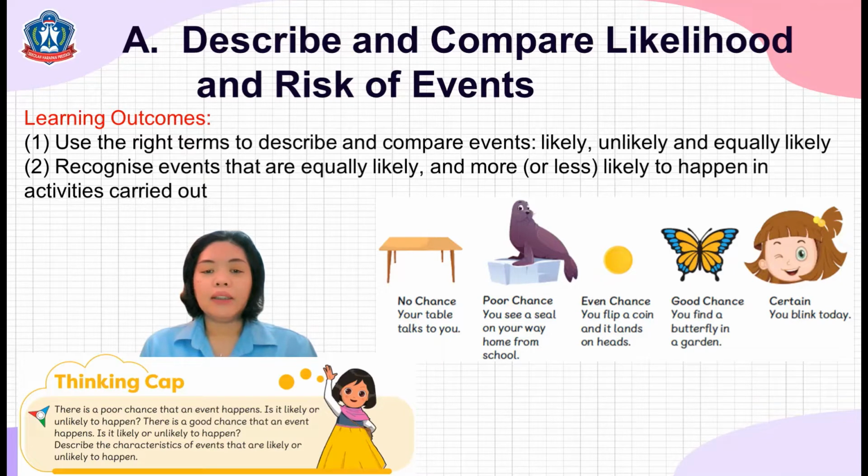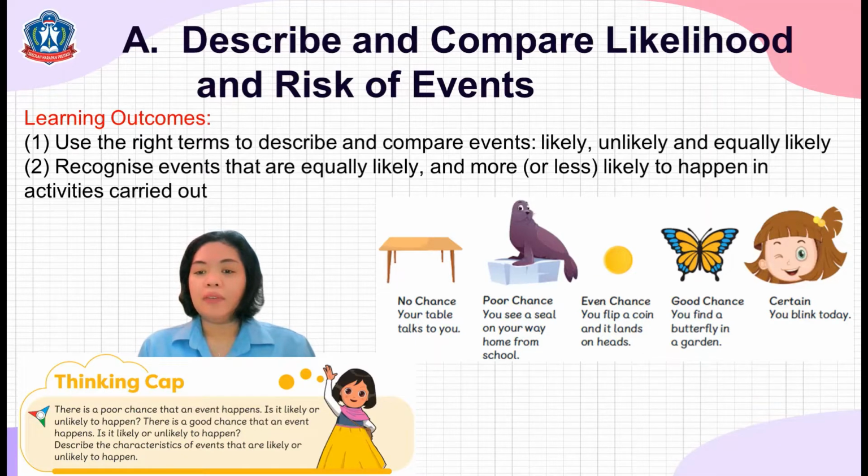Look at these pictures. I have here a table. No chance, it means your table talks to you. There is no chance because table cannot talk. You see a seal on your way home from school. Poor chance. So there is a very small chance that this event will happen.